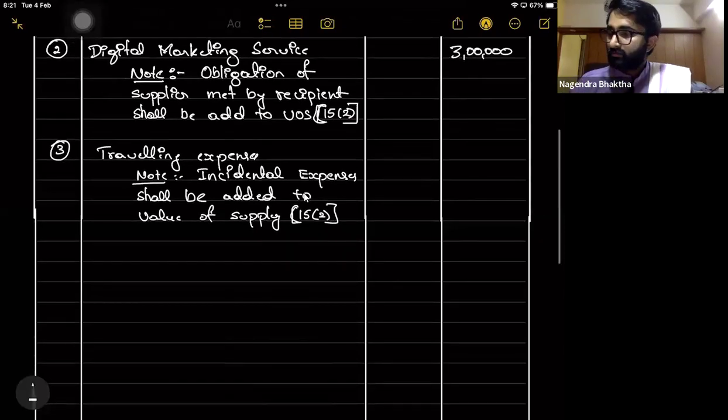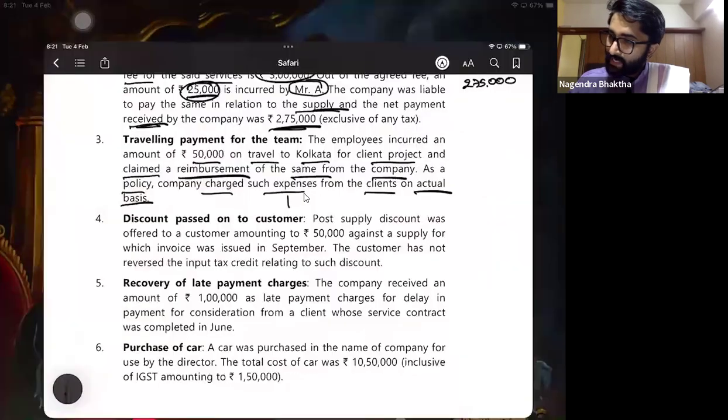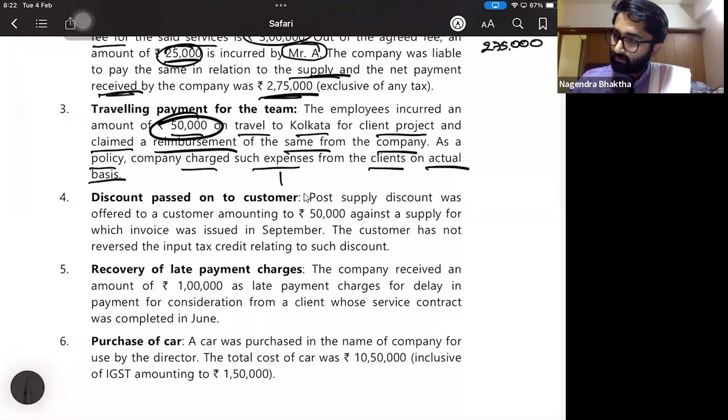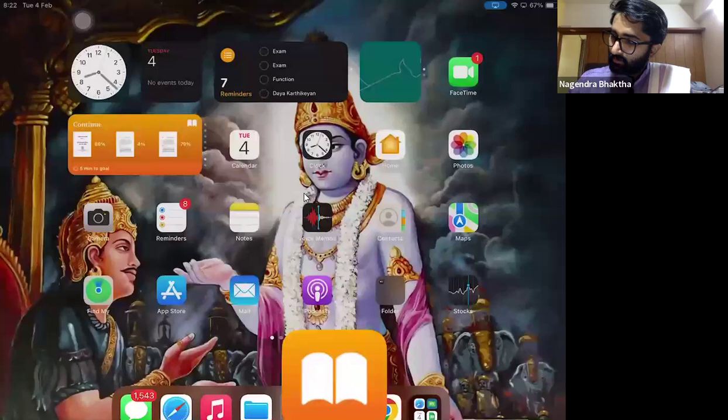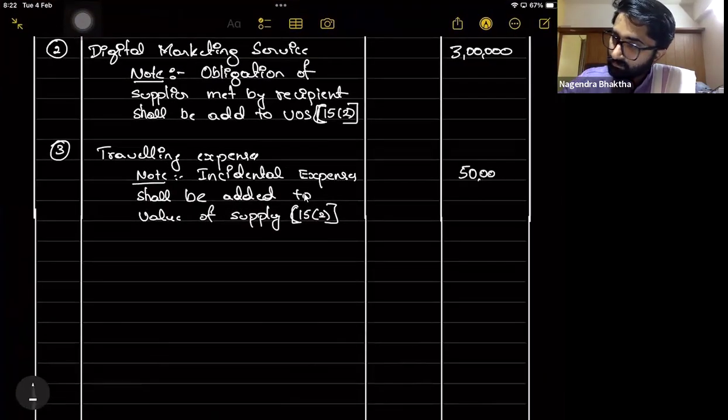What is given as the value? 50,000. So add that 50,000 rupees.